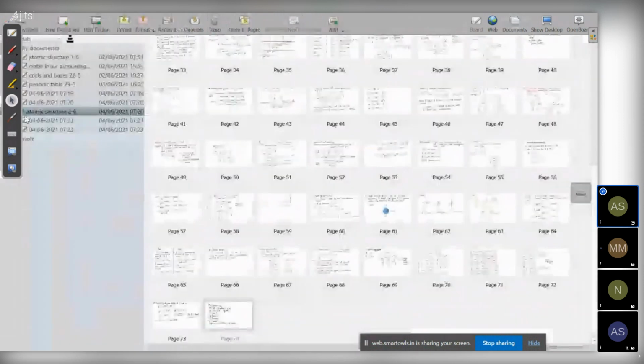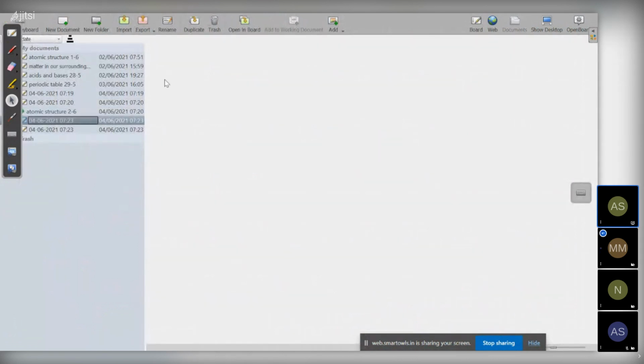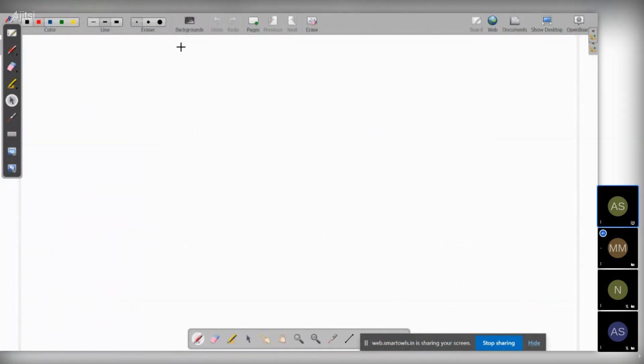Okay. So I think that's about our atomic structure. So now we'll be moving on to the periodic table.